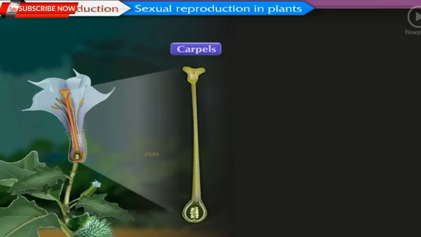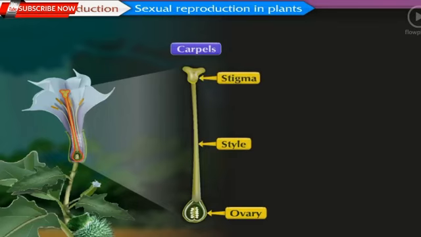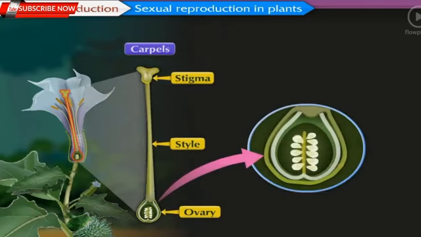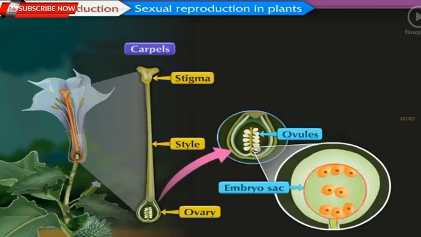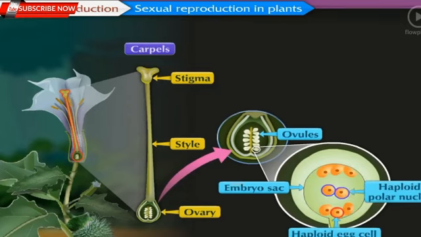Carpels of the gynoecium may be separated or united. Ovary is present at the basal end of each carpel. A hollow style comes from the ovary. Stigma is present at the tip of the style. Ovary contains 1 or more ovules. Embryo sac is formed in each ovule by meiosis. Each embryo sac consists of a haploid egg cell and 2 haploid polar nuclei.